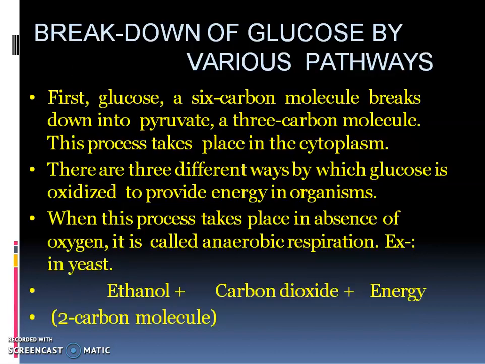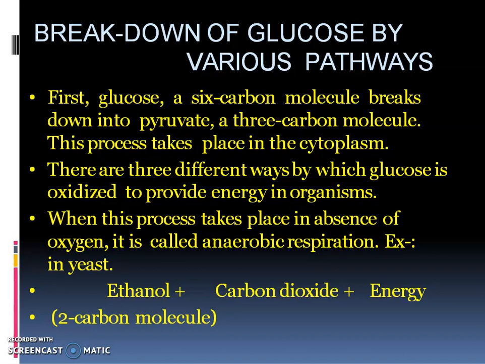So this pyruvic acid, if it gets the oxygen, then only it will enter the mitochondria. If it does not get the oxygen, then the further breakdown of the pyruvic acid will also occur inside the cytoplasm itself. So there are 3 different ways by which this glucose is oxidized to produce energy. When this process takes place in the absence of oxygen, it is called anaerobic respiration. It occurs in yeast cells and also in our body.